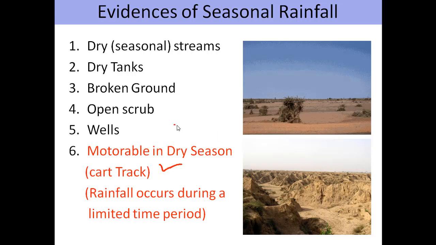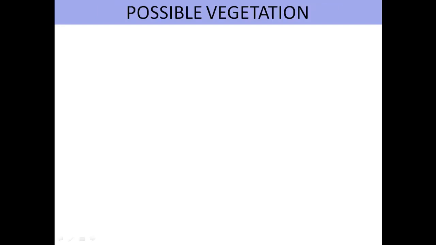There are certain cart tracks on topographical map, and along the cart track it is mentioned motorable in dry season. It means during monsoon such tracks submerge beneath the water like this one, and when it is dry that particular track can be used for cart track. Now we'll learn what are the possible vegetation and how one can identify the evidences to prove what are the types of vegetations there.